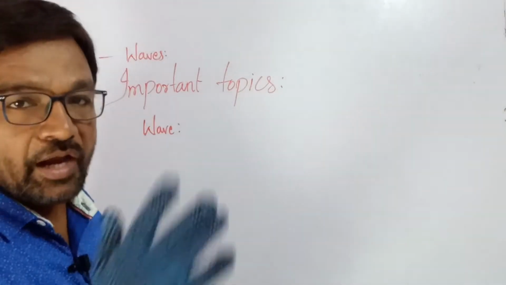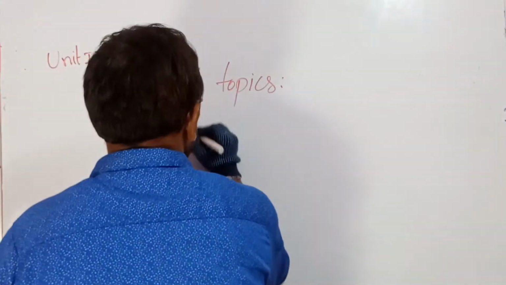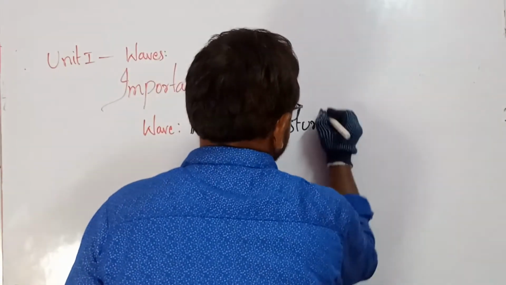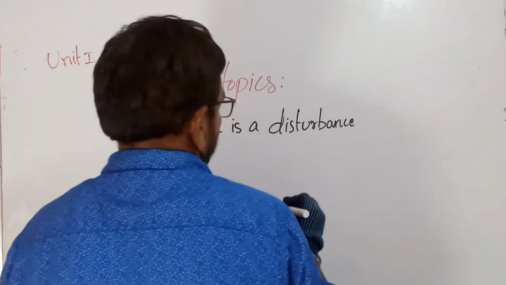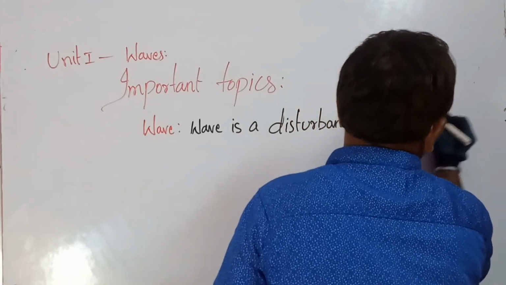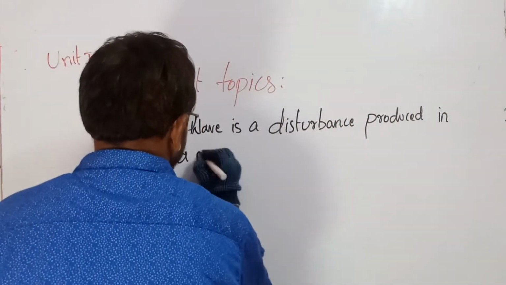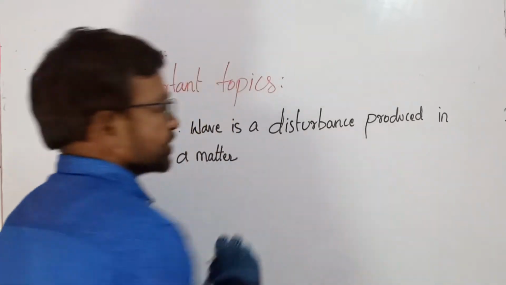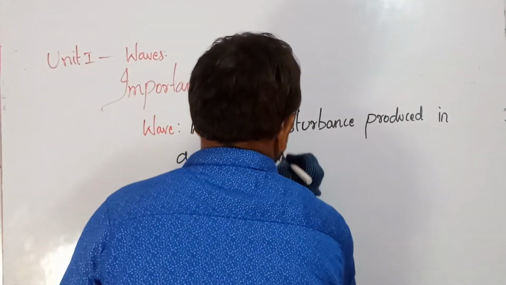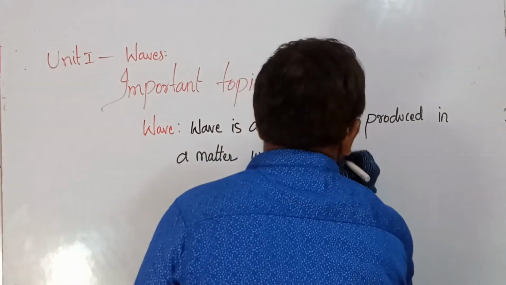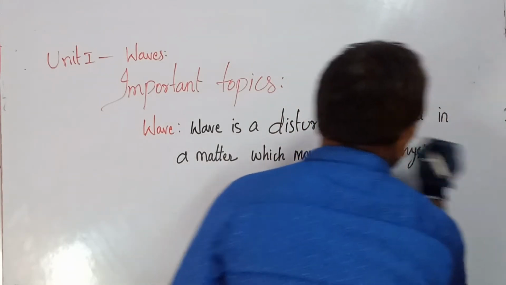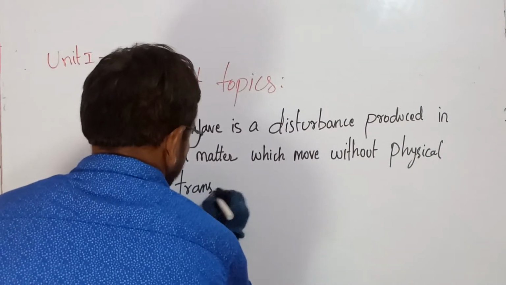What is a wave? I am writing here. A wave is a disturbance produced in a matter which moves without physical transfer of matter.